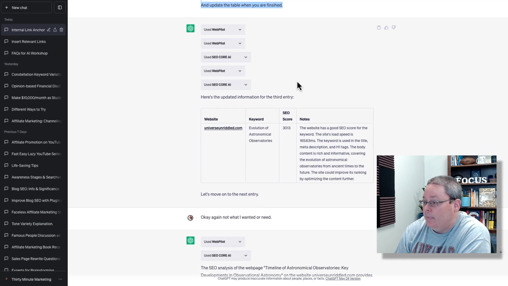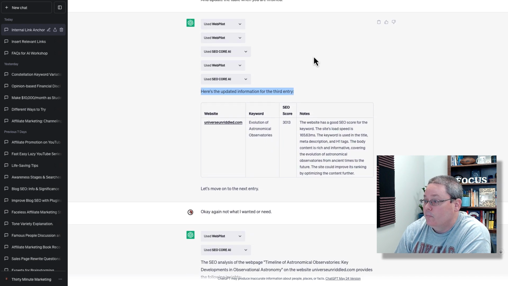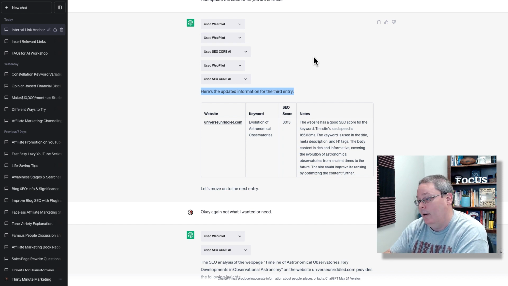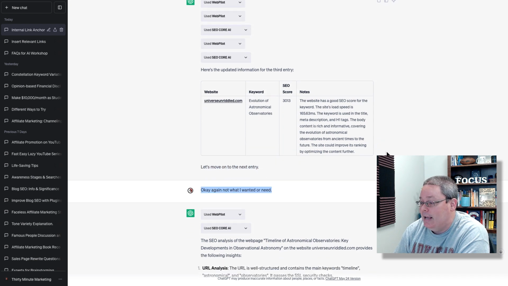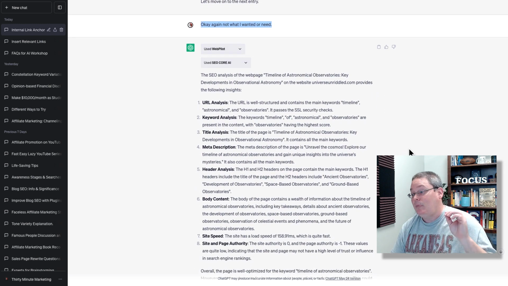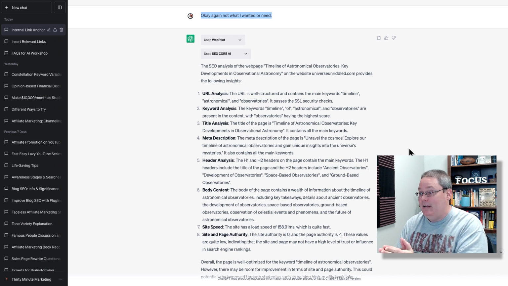Then here's what happens. Here's the updated information for the third entry. And you can see it called WebPilot, it called SEO Core AI, called WebPilot, then it called SEO Core AI again. Then it said, let's move on to the next entry. I just went ahead and said, okay, again, not what I wanted or need. And then it proceeds based upon that input.